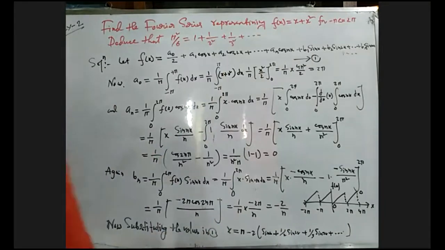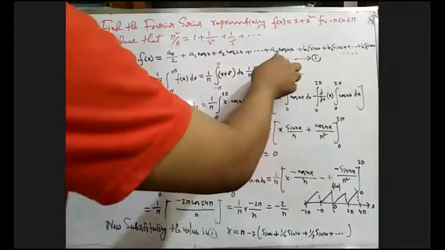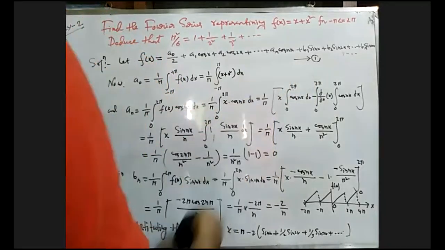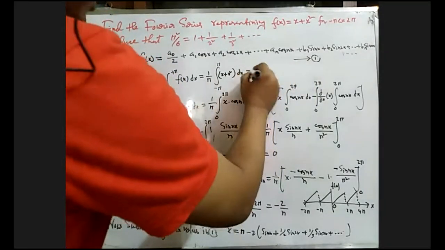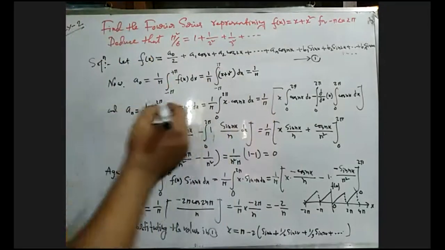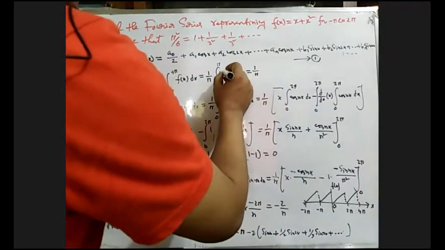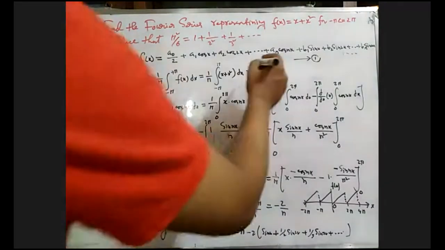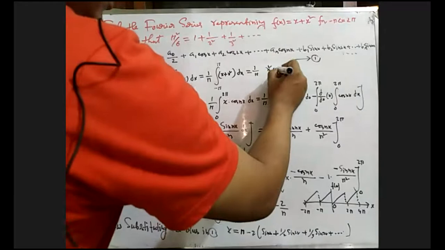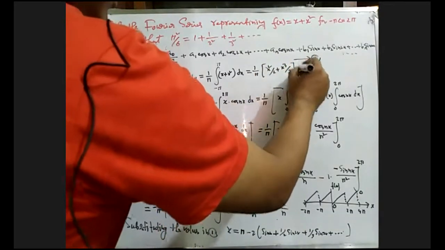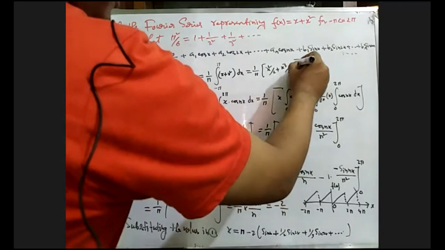So this integration, what will it be? 1 by pi, integration of x plus x square: x square by 2 plus x cube by 3, right? From minus pi to plus pi.